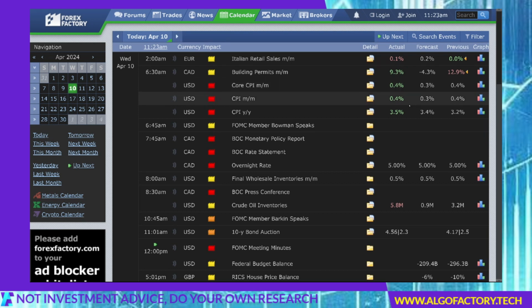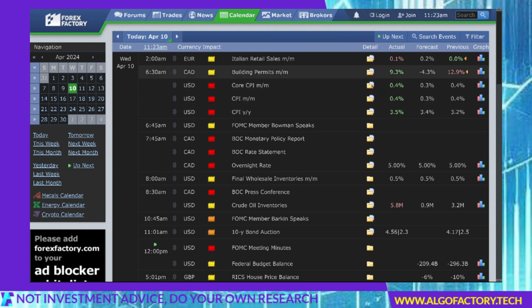Now, hot inflation means that the chances of having an interest rate cut are lower. So when you have low inflation, that means that all the interest rate hikes we have seen have done what they're supposed to do. Inflation has been tempered, and that's that. Now, we have high inflation. That means that all of the hikes that were done in an attempt to stop inflation have not been doing their job, and therefore cutting interest rates might be a problem.